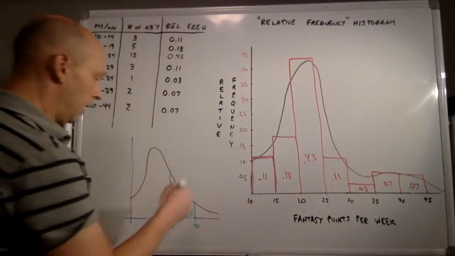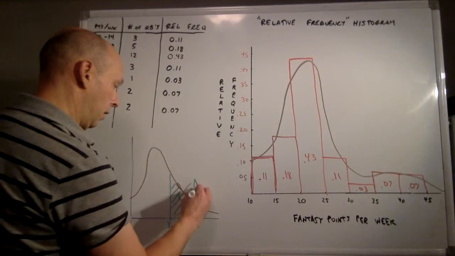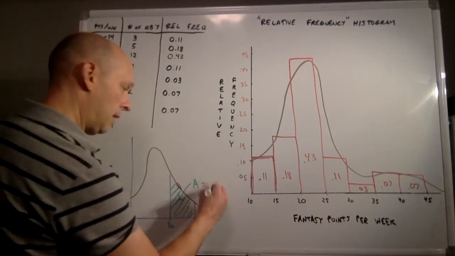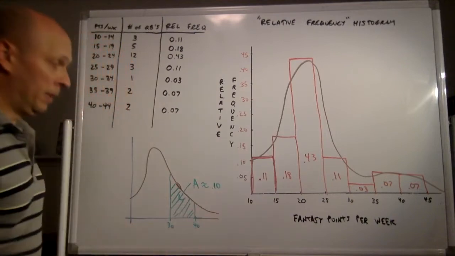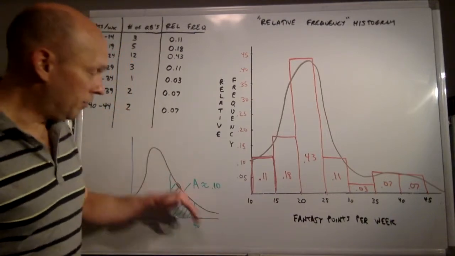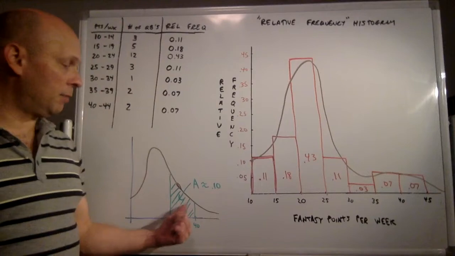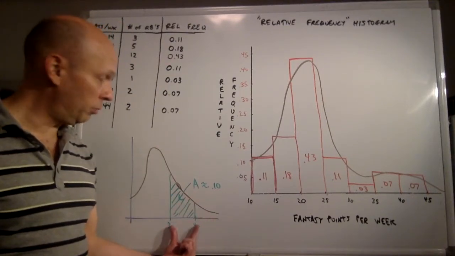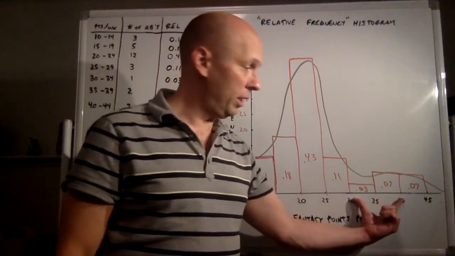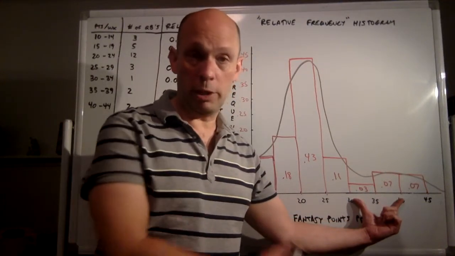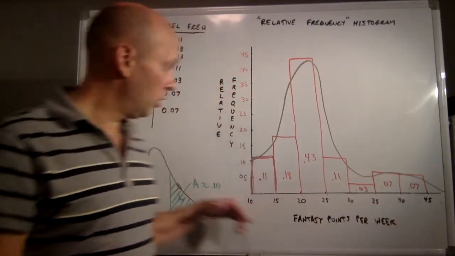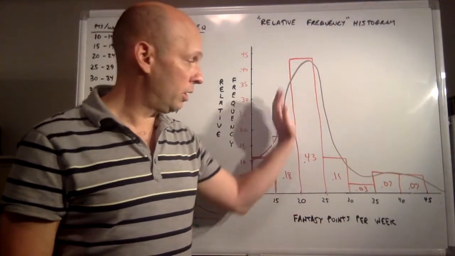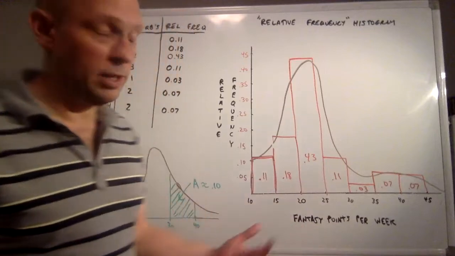So if you find this area right here, this area, if this is a good model, should be about 10%. Now, of course, we're using a model for the data, so it's probably not going to be exactly 10%, but the better the model is, the closer it'll be to the actual 10% that we have between 30 and 40 or 30 and 39. So that's the idea of a density curve, right? It models the relative frequency histogram.